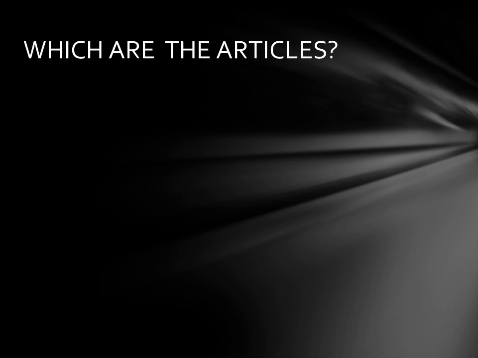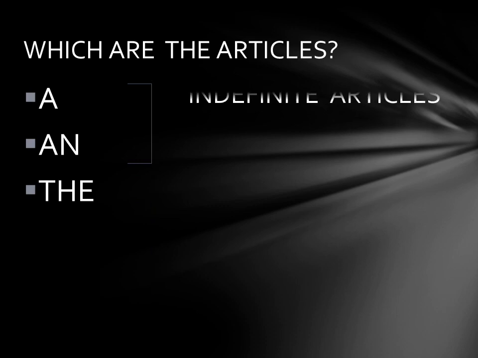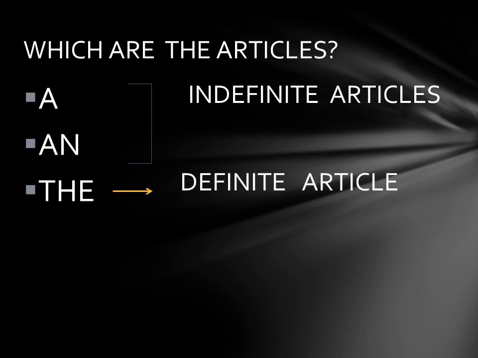The first thing that we are going to learn about the topic is which are the articles. Now you tell me which are the articles. Yes, the first one is a, the second one is an, and the third one is the. The first two, a and an, are called indefinite articles. And the third one, the, is called the definite article.